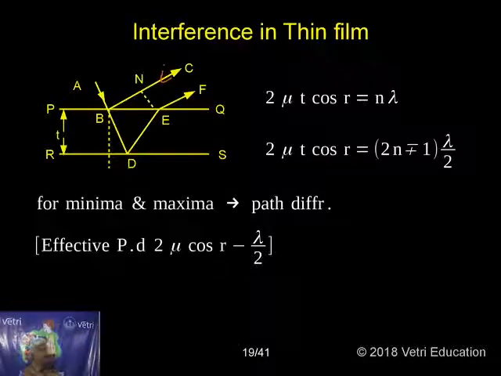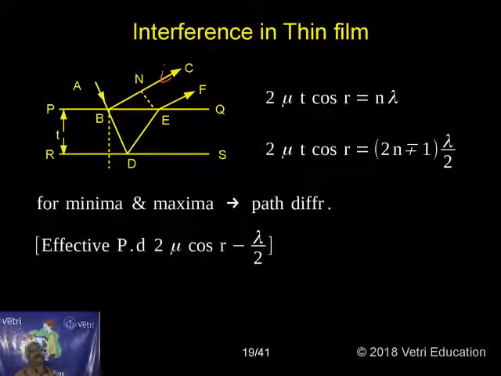Then interference in thin film. This is another important topic. The interference by thin film also you have to understand. That is an application, the interference by thin film, an application of interference by reflection. What is a thin film? Anything very, very thin is called a film. Thin film means very, very, very thin.